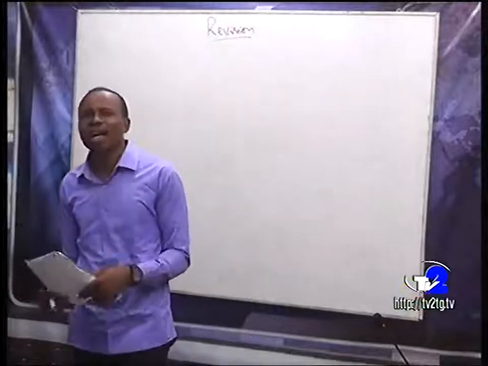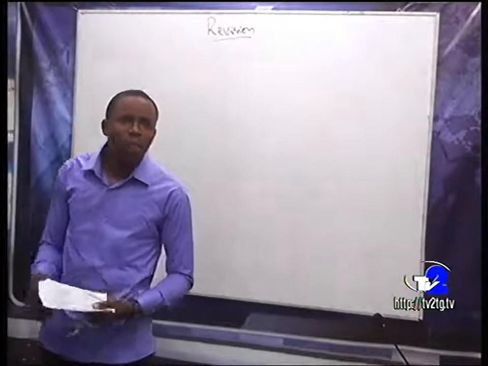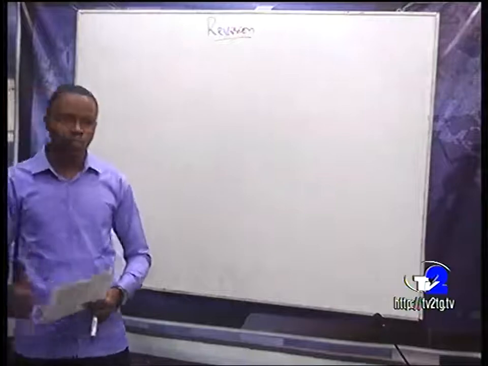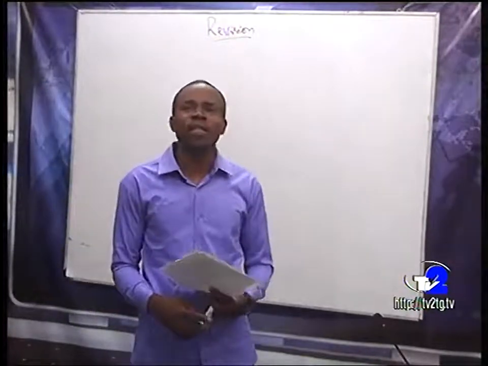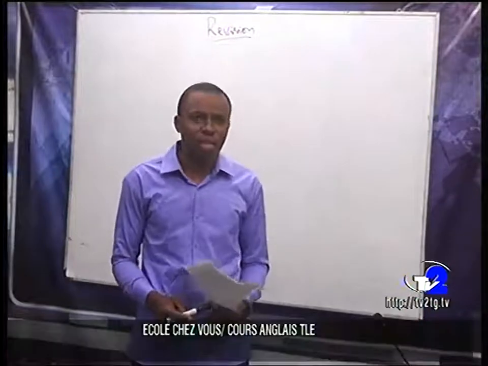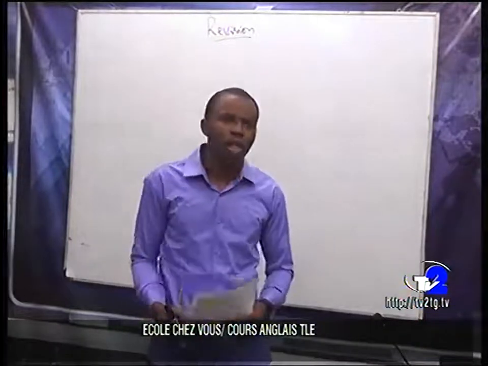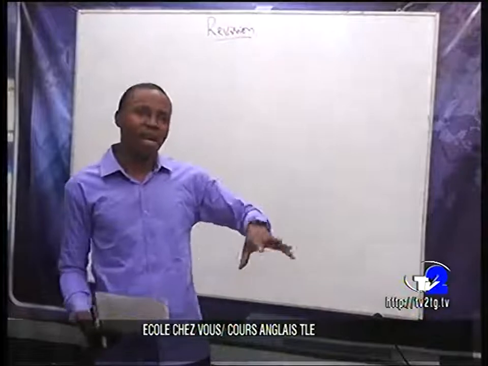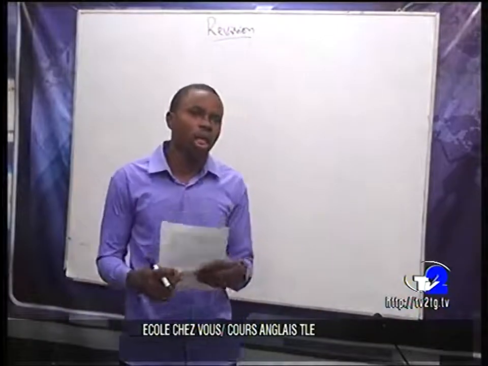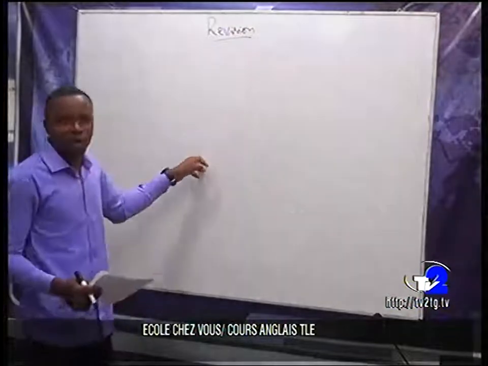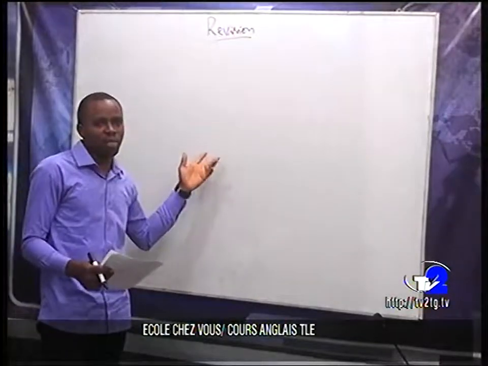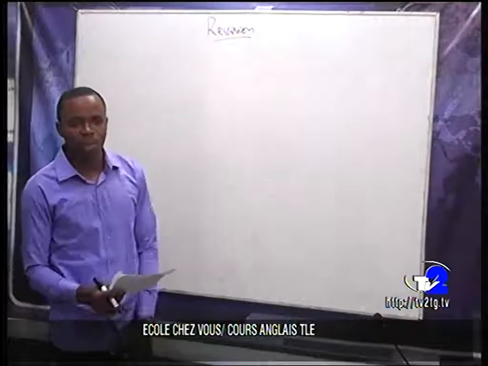After this we have vocabulary parts, and the grammar points. We have an essay writing, and after this we have what we call translation. These are the various parts in an exam paper of terminal. The same thing also at the level of premier.